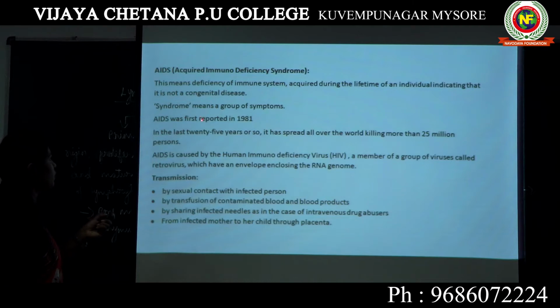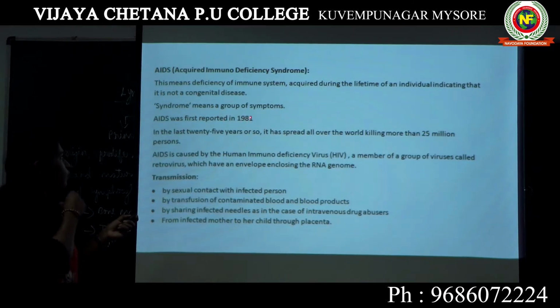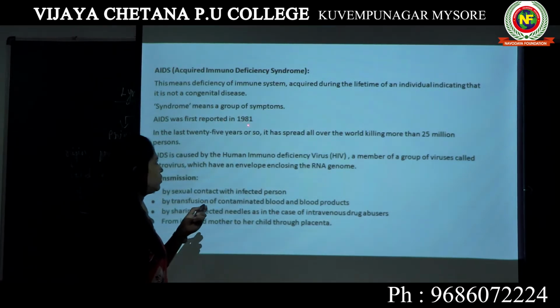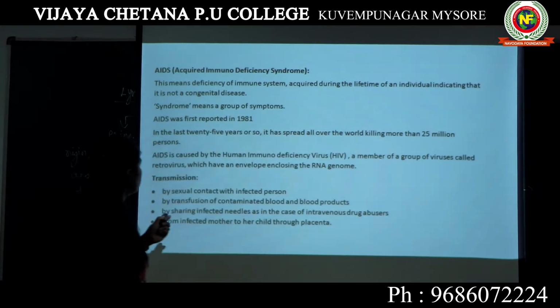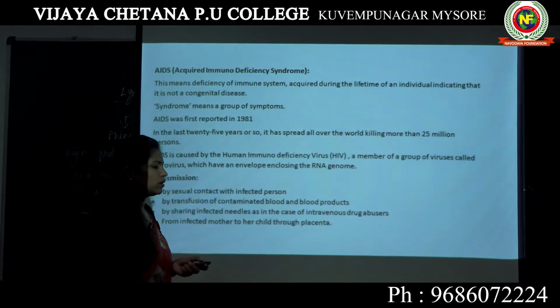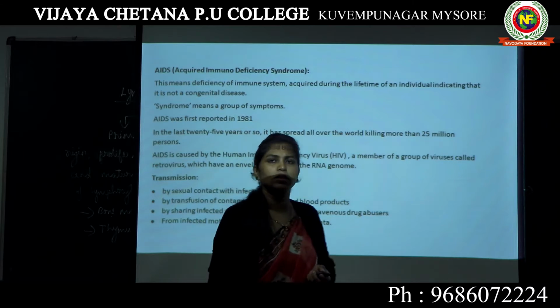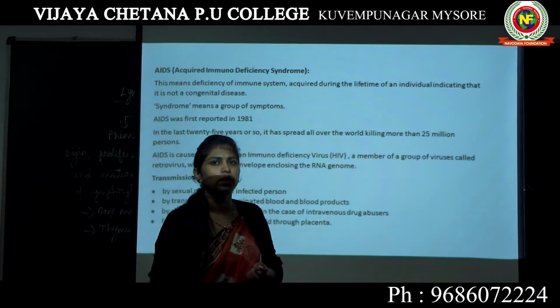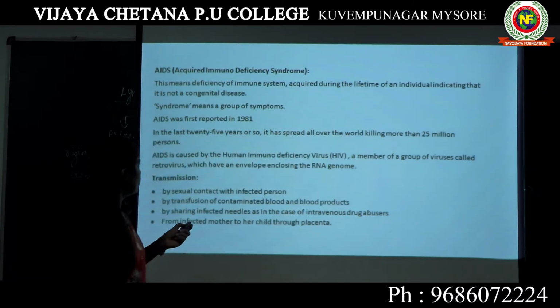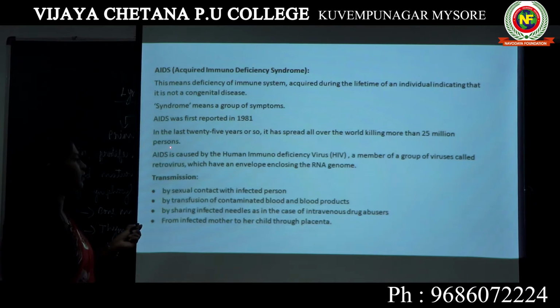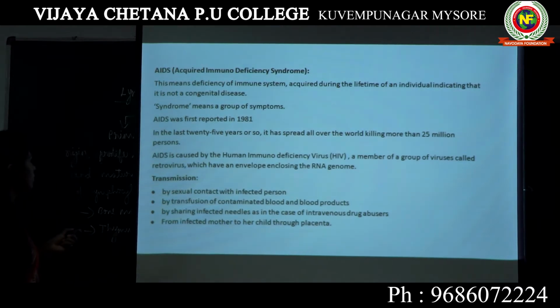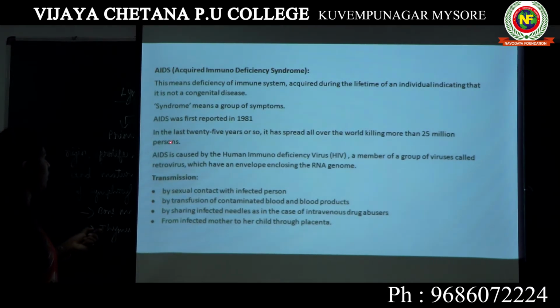AIDS was first reported in 1981. If I am not wrong, it was first reported in New York, America, and in India it was reported for the first time in the year 1986 in Tamil Nadu. In the last 25 years or so, it has spread all over the world, killing more than 25 million persons. You can see the severity of AIDS.